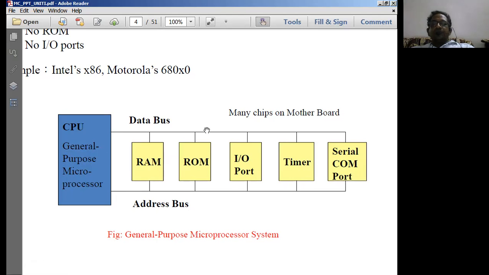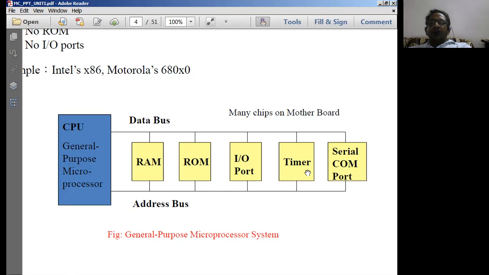The data transfer takes place by the data bus unit. This entire thing, including the CPU, is simply known as a motherboard for us. For example's sake, I have taken only some 5 peripherals, but we may have n number of such peripherals connected to the microprocessing unit.